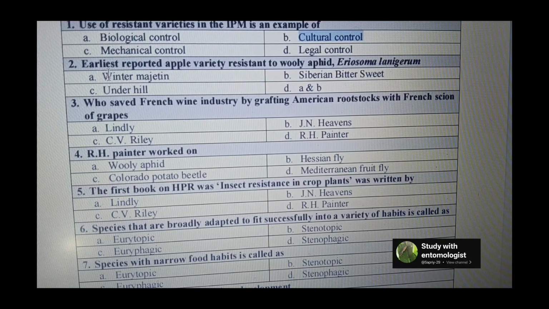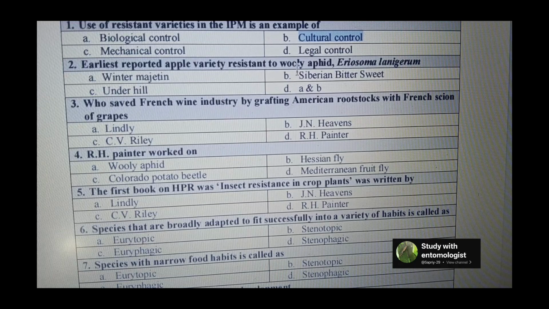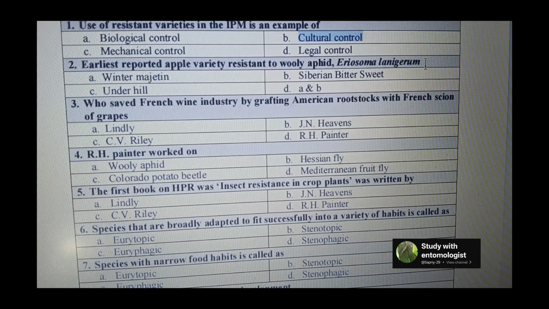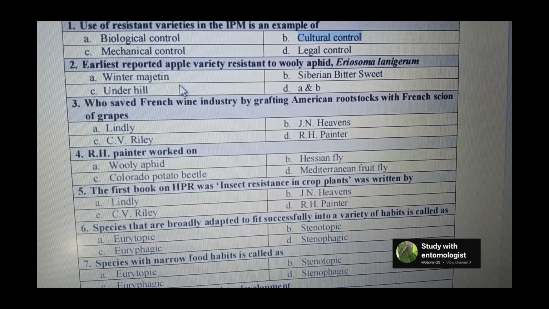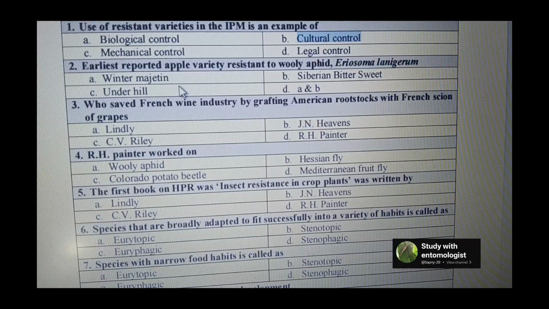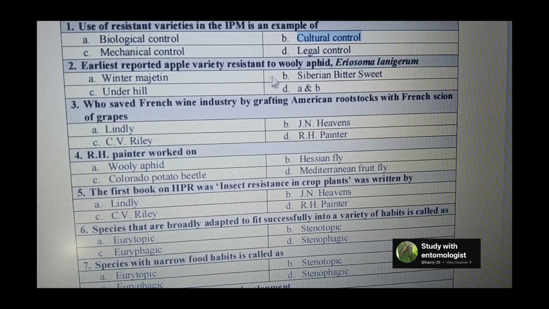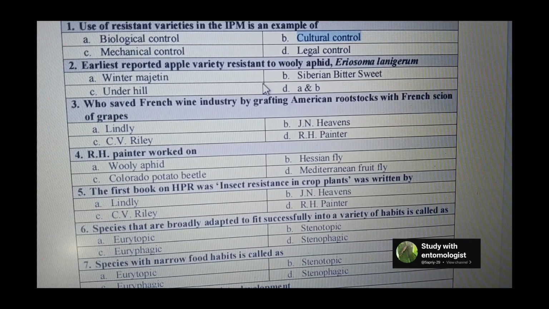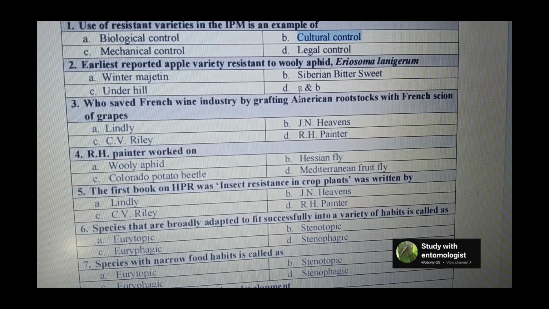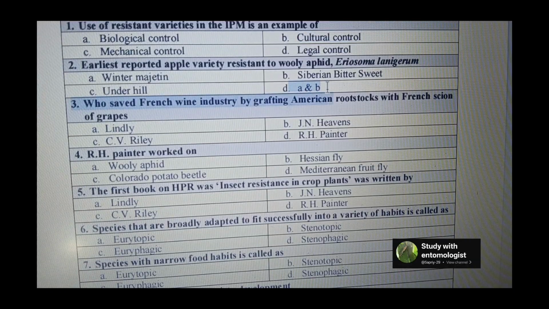Next is earliest reported apple variety resistant to woolly aphid Eriosoma lanigerum. So in most of the books, the only variety that is Winter Majetin is reported for the resistance against the apple woolly aphid, but in reality when the work was done at that time two varieties were there. One was Winter Majetin and the second one was the Siberian Bittersweet. So these both are resistant for apple woolly aphid, and Underhill is the variety which is resistant for the